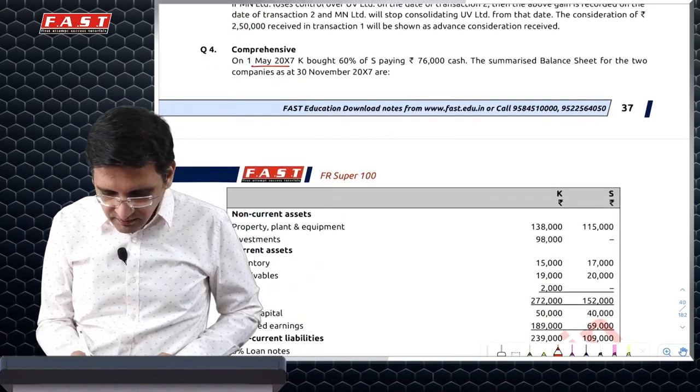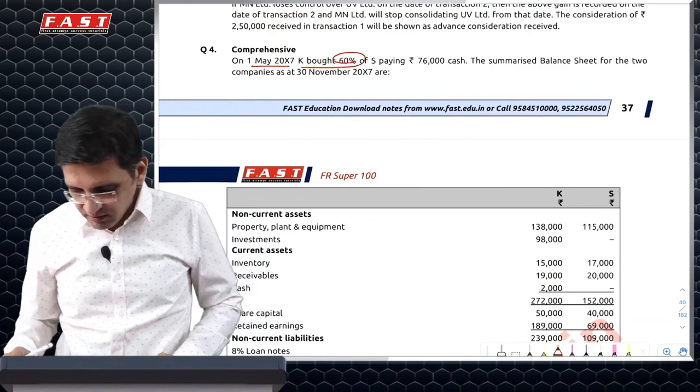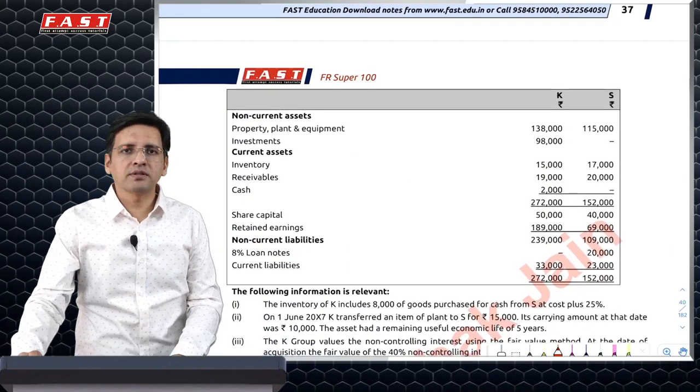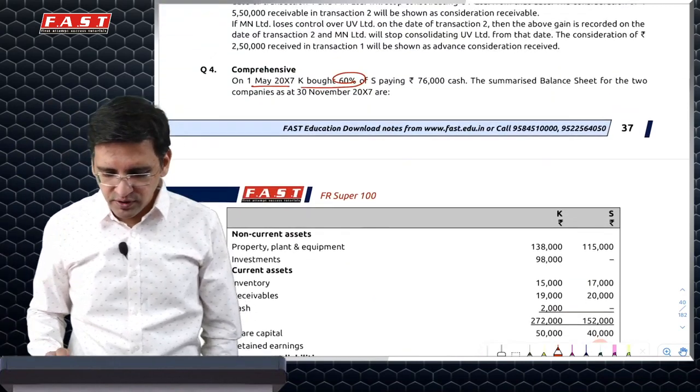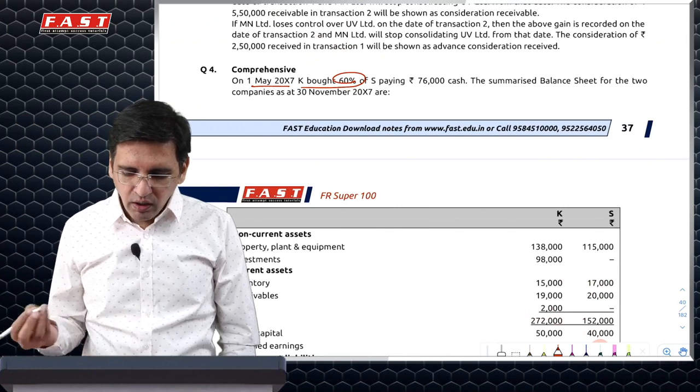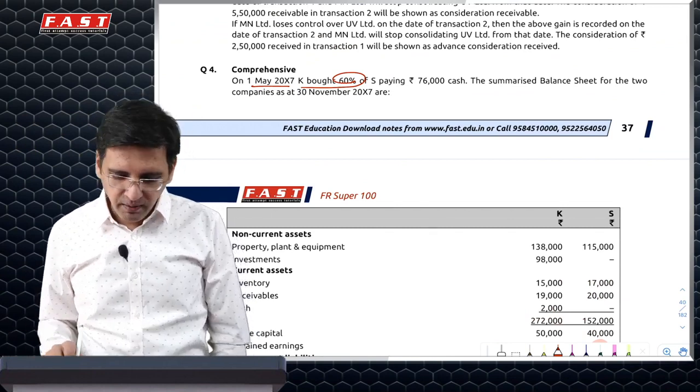Then you have another question wherein you bought 60%. This is not one of the study material or the RTP or MTP questions. This is more of a warm-up question which I have given, a good practice question if you want to just do it at the last moment. What all adjustments are there in this question, I'll just hop on that.